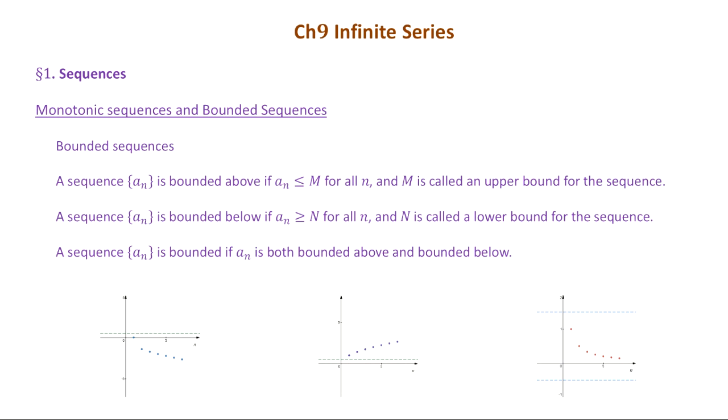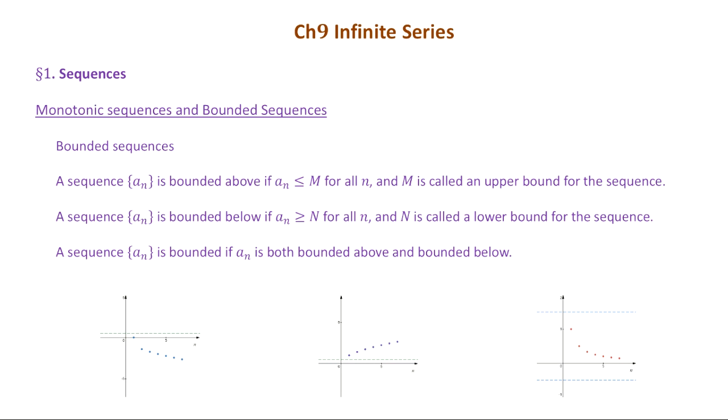So if you look at the red points, the sequence plotted in the graph, then you can have an upper bound, a horizontal line on the top, and a lower bound, a horizontal line below, and all the red points are between those two horizontal lines or bounds. Okay, so that's called bounded. So it's bounded both above and below. A sequence a_n is bounded if a_n is both bounded above and bounded below. Okay, so these are some definitions for the boundaries of a sequence.